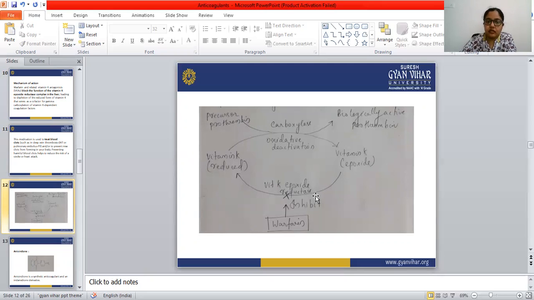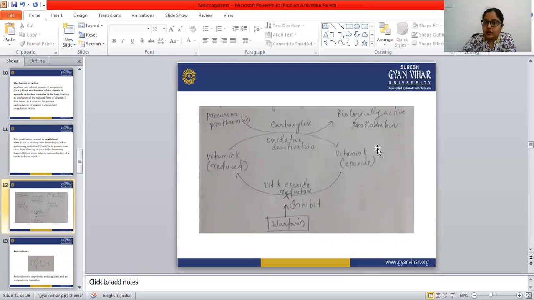So look at this. Vitamin K epoxide reductase is an essential enzyme that is necessary to release the vitamin K. So this vitamin K epoxide is converted into vitamin K, that is the reduced form.